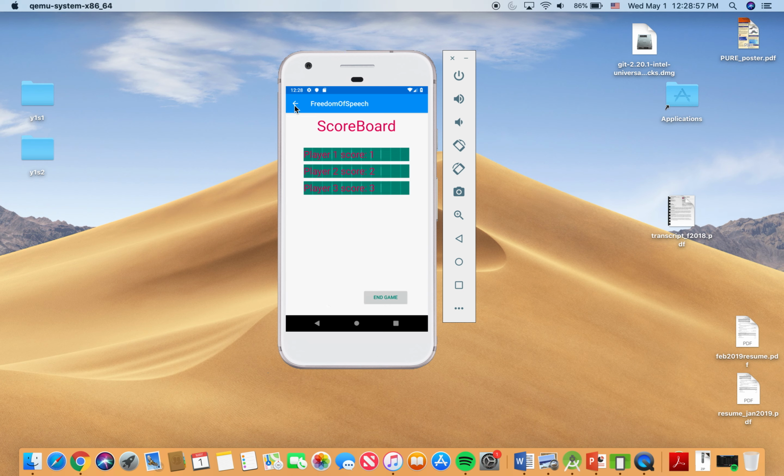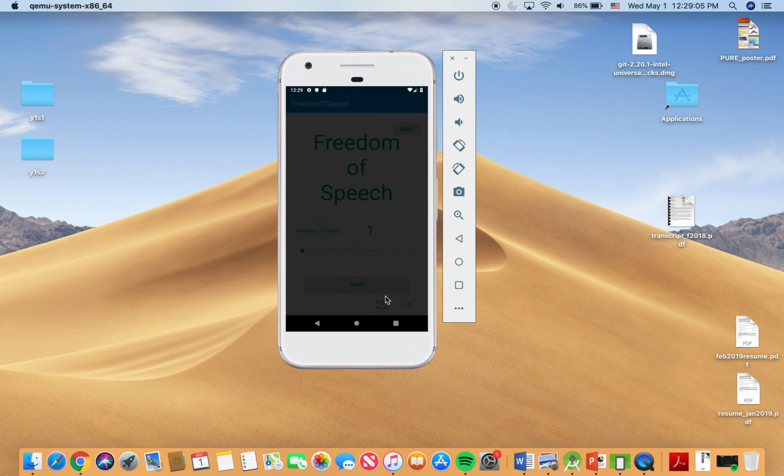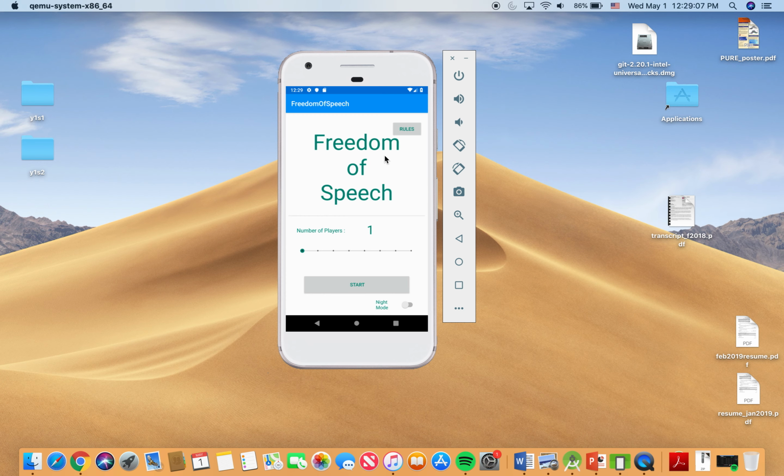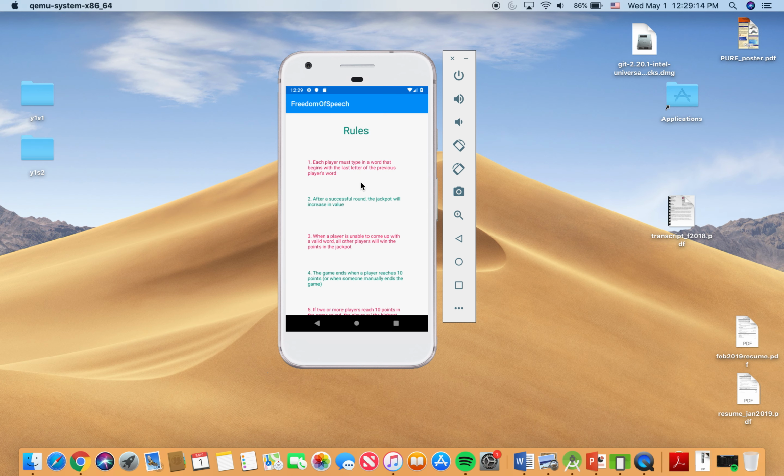Okay, so we can either play until one of the players reaches 10 points, or we can prematurely end the game manually, in which case it will take us back to the menu screen. And from the menu screen, there are a few features that we can access. The first one is the rule page. This has a list of our rules, which we can scroll down to and look at.